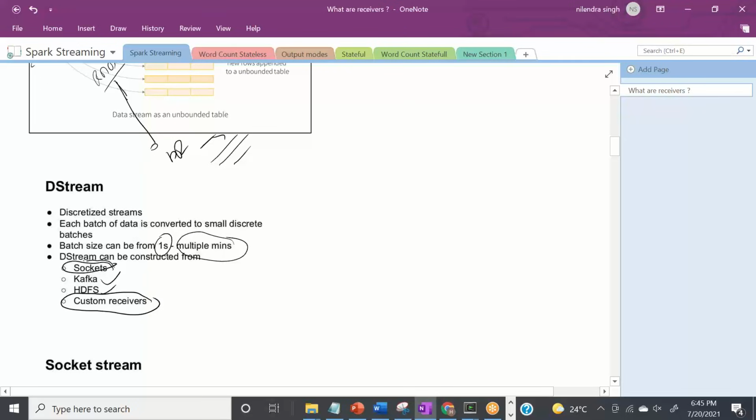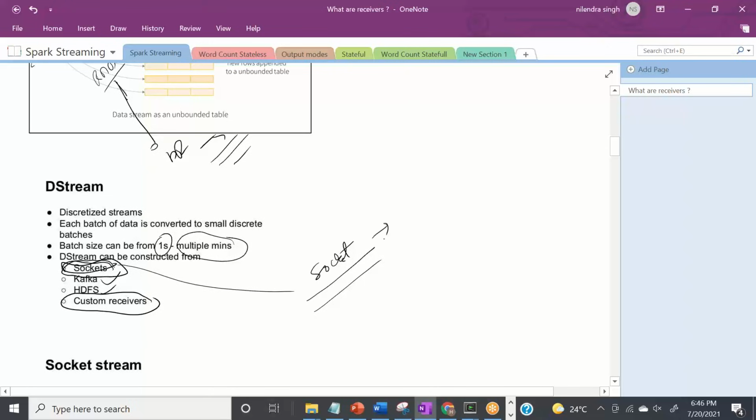Okay. Now, what is a socket? A socket has nothing to do with Spark. It's a very, very general networking term. I'm covering this because I will be using a socket to act like a producer. That's why I'm explaining sockets here.